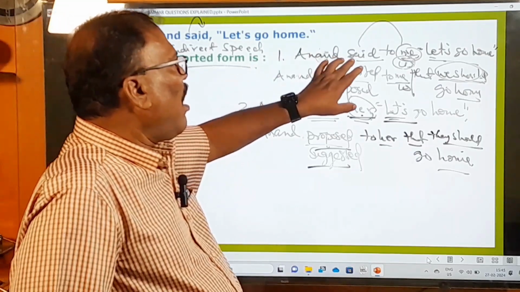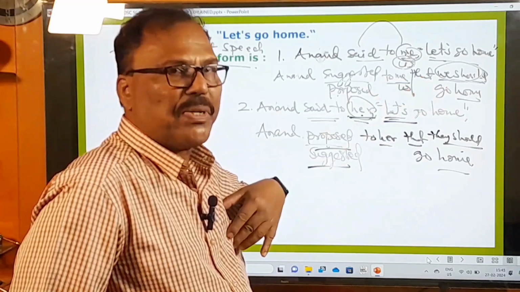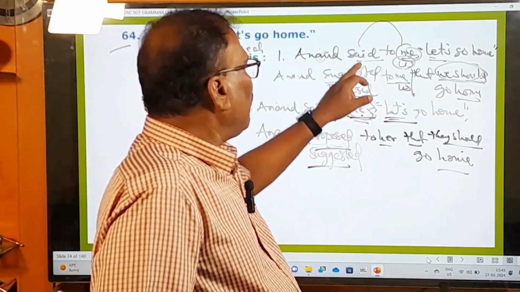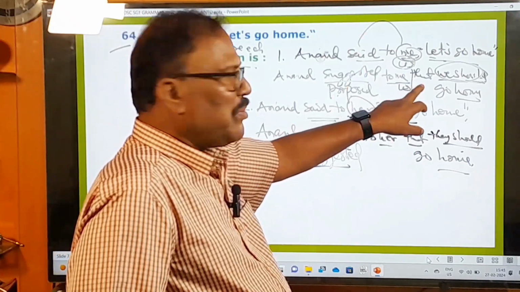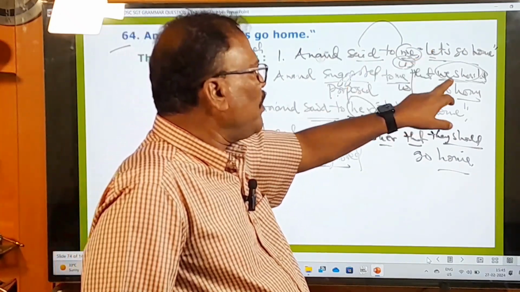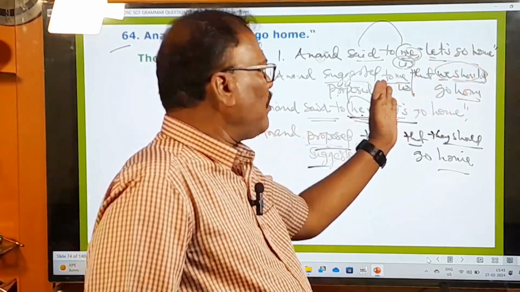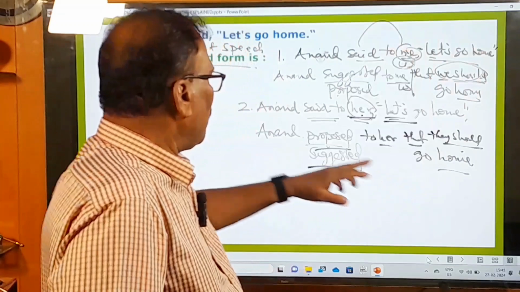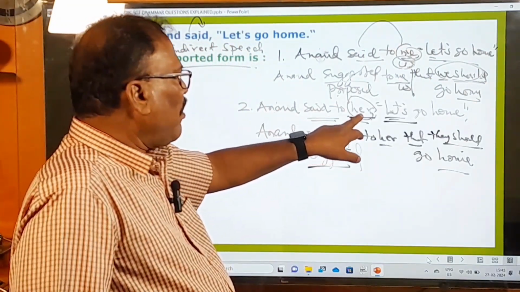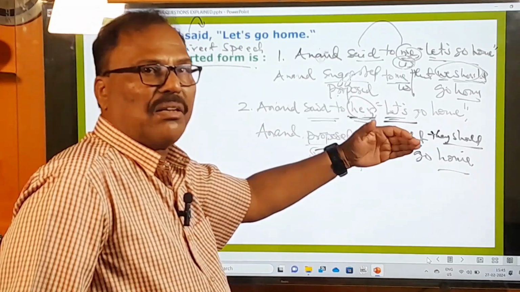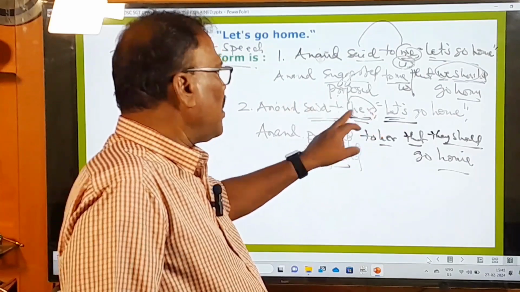If after the reporting verb said, if there is to me or to us, first person singular and plural, then you have to turn this said into suggested or proposed, and to me or to us, whatever it is, you have to use as a connecting word, and let's should be turned into we should. Afterwards, whatever may be the sentence, you have to write as it is. Go home, no problem. So suppose after this reporting verb said, the objects are in the second person or in the third person, see, Anand said to her, Anand said to him, Anand said to them, they are all what?